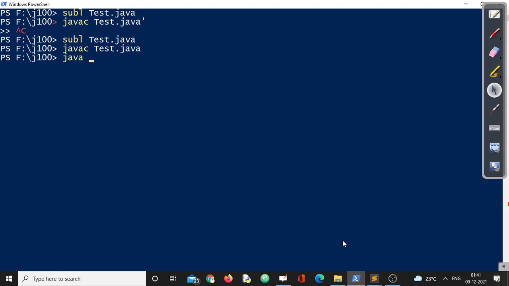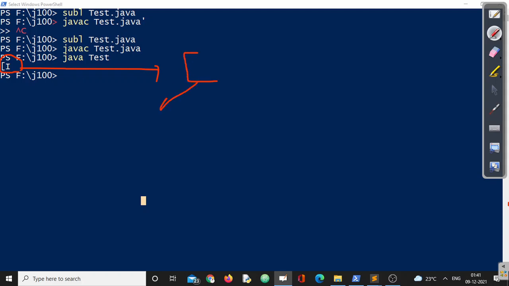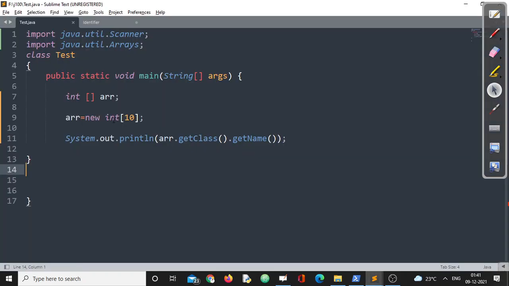Yeah, code compiles fine. Let us run the program. See, the name of the class is open square bracket followed by open square bracket followed by I. What exactly does this confirm? The single square bracket means it is a single dimension symbol. I means class of integers, right? So no problem at all. We have come to the conclusion that this int array has a class like this.